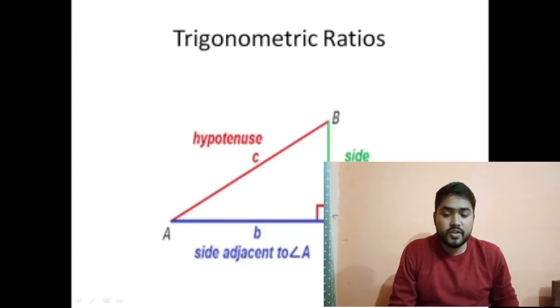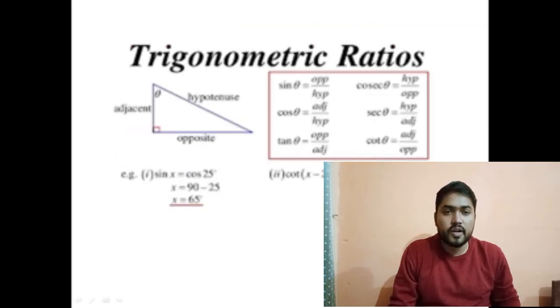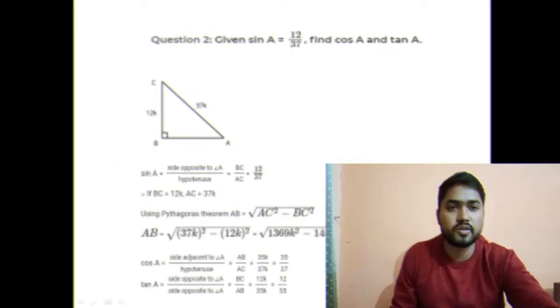Okay, I am going to teach you about trigonometric ratios on the board, but you can also see it on your screen. I'm going to dictate it. The angle at B is called the right angle, and the side opposite to the right angle is called the hypotenuse. And I have also mentioned some trigonometric ratios. You can see on your screen. And we will do two questions on it. Let's come to the board.